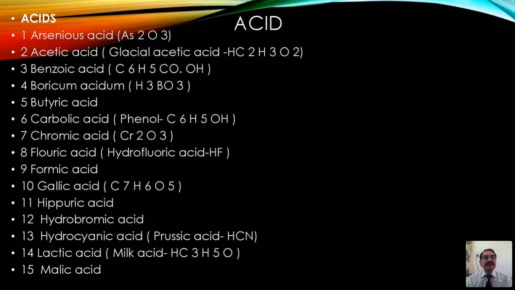Acids. See, we can see what the names of acids are, and out of these, almost the majority of the acids we are using in Materia Medica as homeopathic medicine. That is very interesting. See, arsenous acid, acetic acid, benzoic acid, boric acid, butyric acid, carbolic acid, chromic acid, fluoric acid or hydrofluoric acid, formic acid, gallic acid, hippuric acid, hydrobromic acid, hydrocyanic acid, means the prussic acid, lactic acid, malic acid,